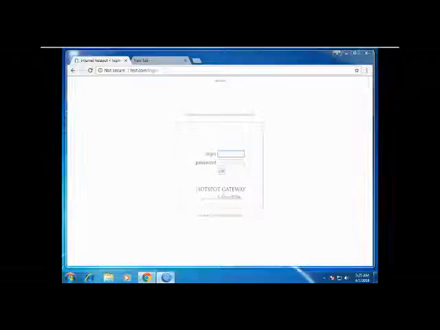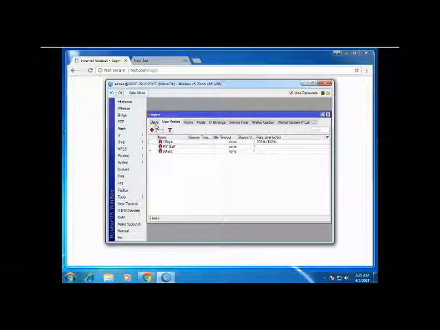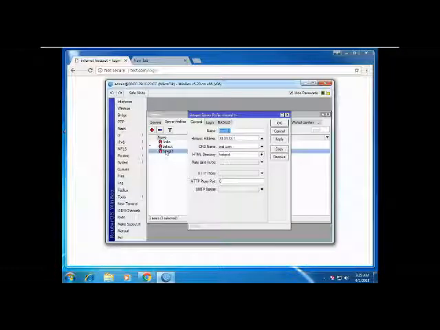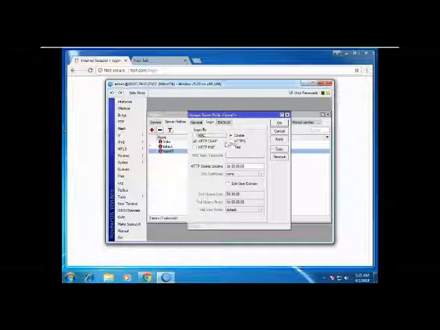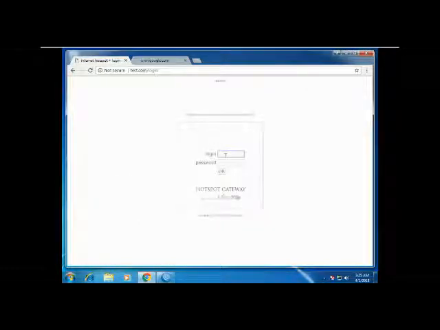Okay. Now I'll create one user and assign this profile. So it's test1, test1. Okay, then my profile will be 1 Mbps. This you can put anywhere, no problem. Now see what will happen when this user tries to access something.